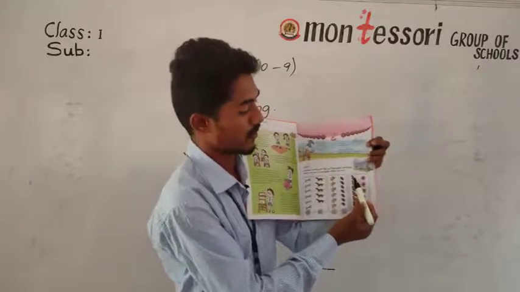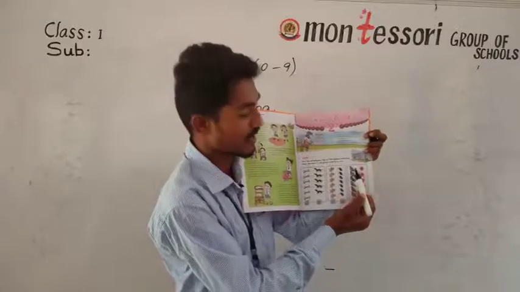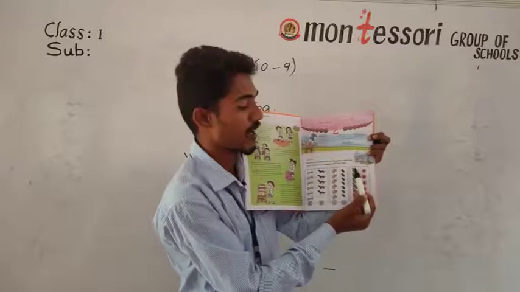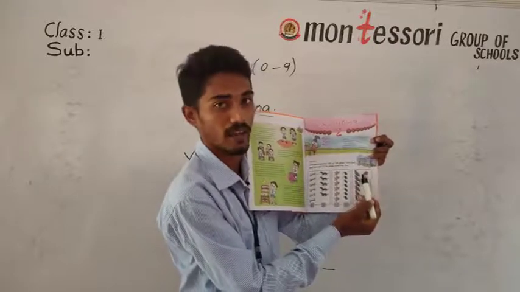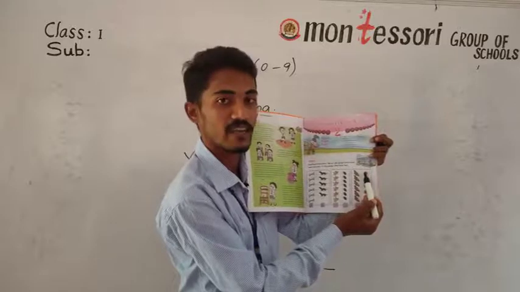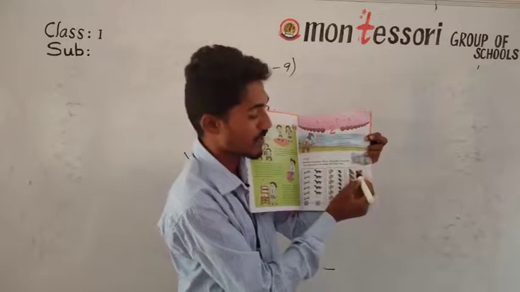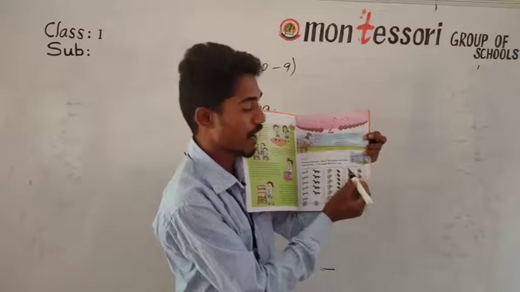And here also, look all of you here. Butterflies and flowers are there. What you have to do is pair the butterflies and flowers. You have to take the pencil and draw a line from butterfly to flower. You have to pair them.